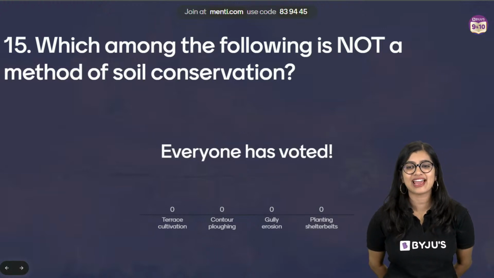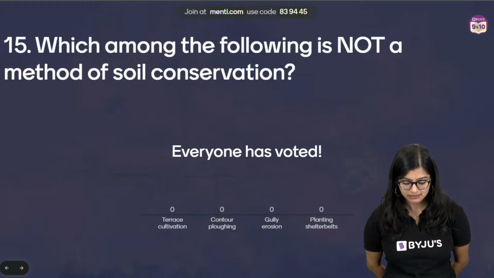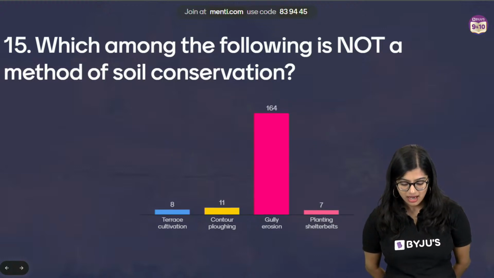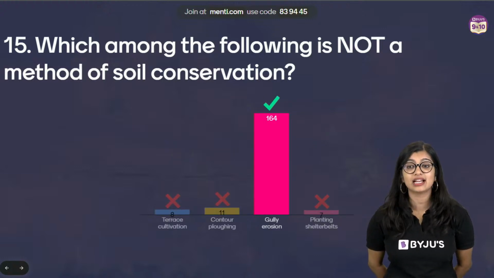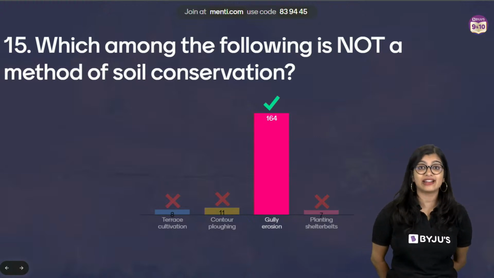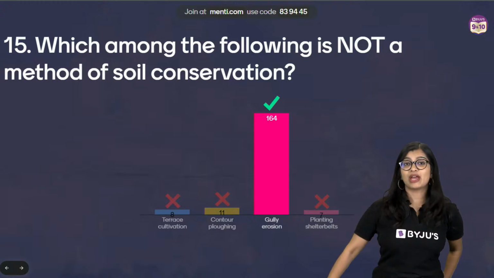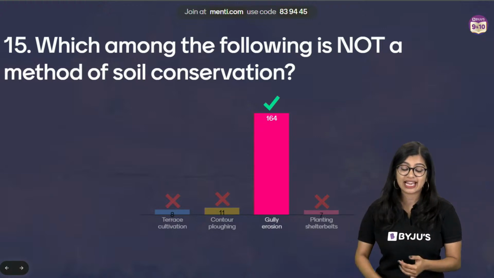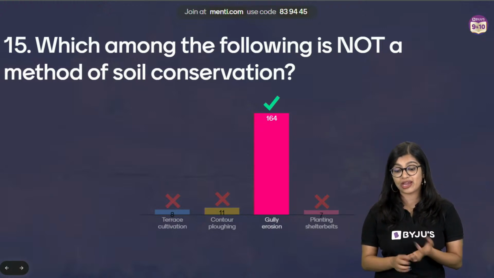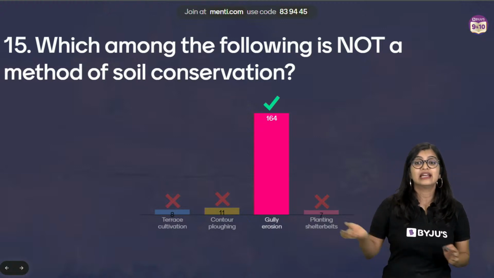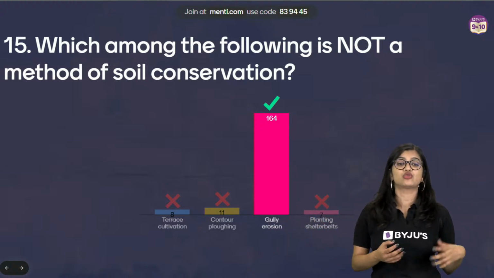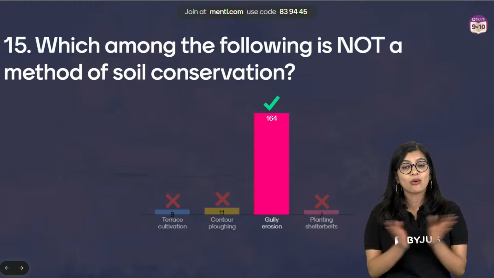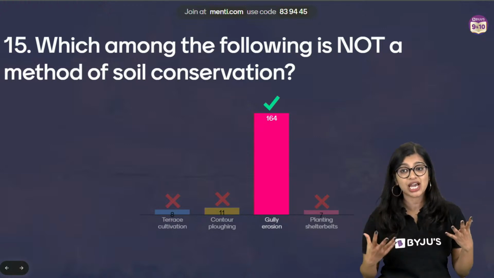Yes, very good. This is very easy. Of course, the correct answer here is gully erosion. It's a way of soil degradation or soil erosion, right? Where we know that there are channels or gullies which are formed by water. But terrace cultivation, contour plowing and planting shelter belts, they are all ways in which we do soil conservation. So with this everybody, we've done a full chapter revision.